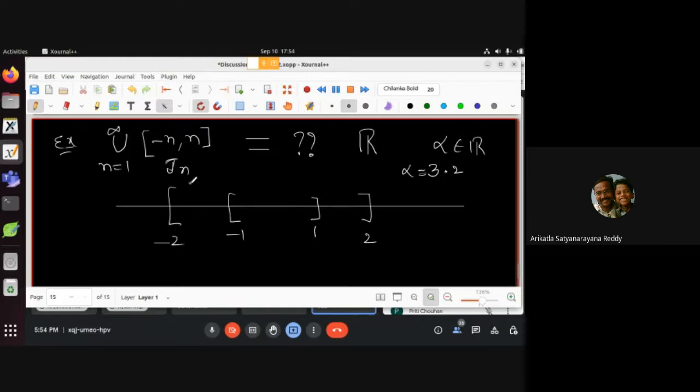4 से सारे में होगा, बट J1 पे नहीं है, J2 पे नहीं है, -2 से 2 के बीच में नहीं है, -3 से 3 के बीच में भी नहीं है, राइट? बट इट विल बी इन -4 to 4, -5 to 5 and so on. So like that, if I give alpha, you will tell me where it is, but हर alpha के लिए दिखाना है। So I take some beta arbitrarily, then you need to find n such that beta belongs to J_n. Okay, is the question clear?